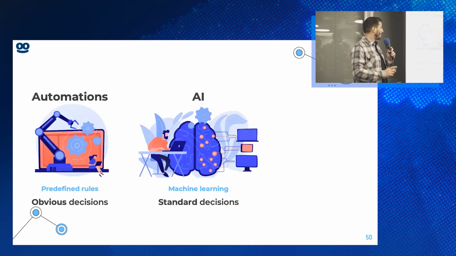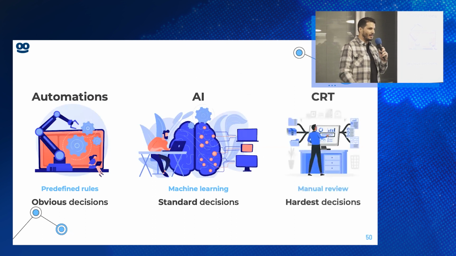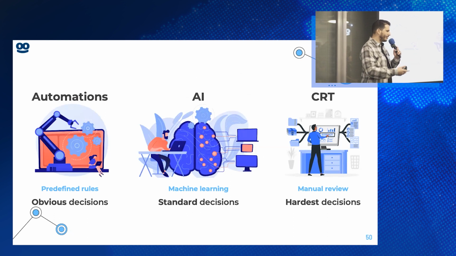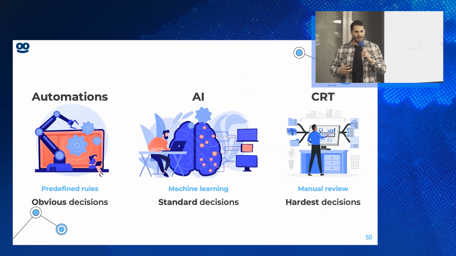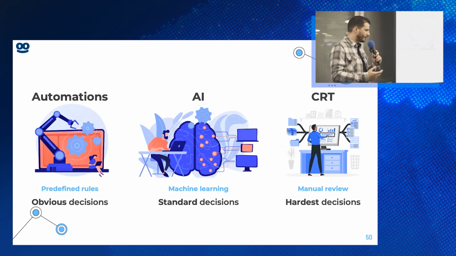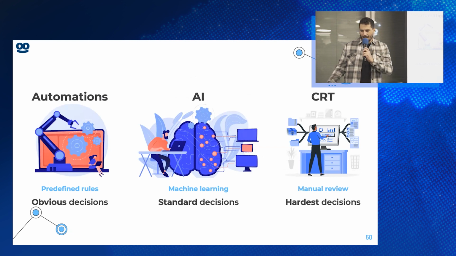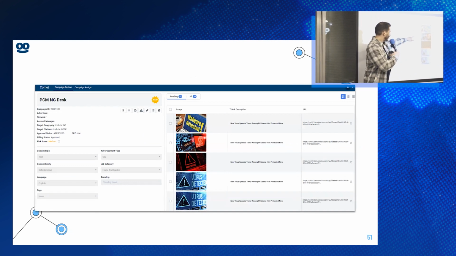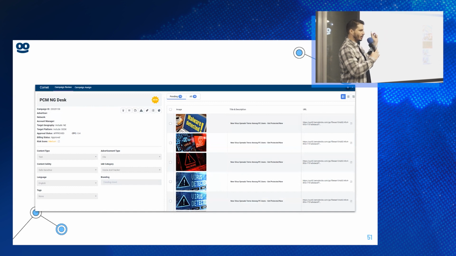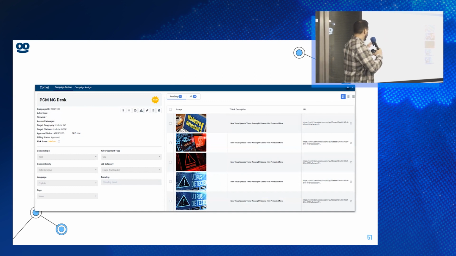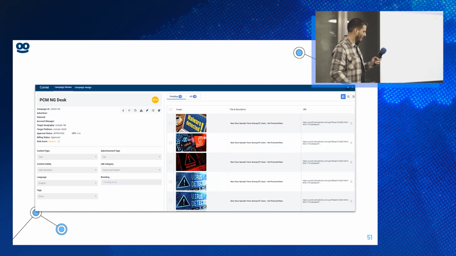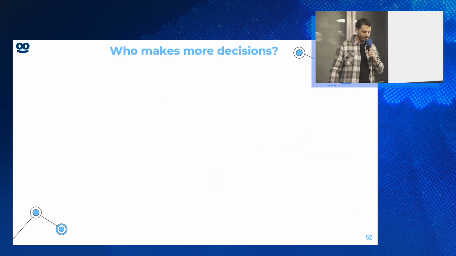And the last content review method is human review. We call it CRT, the content review team. And basically, they do the hard work, the hardest decisions, the vague ones. If the category is very risky, they are the ones going to decide what it should be. So this is just a glimpse of their platform. We call it Comet. So basically what a human reviewer does is go over the whole queue, item by item, open the URL, and decide what is the category and what is the content safety. And no pictures, please. I'm kidding. Okay, I can take pictures. So these are the 3 different methods that we have.